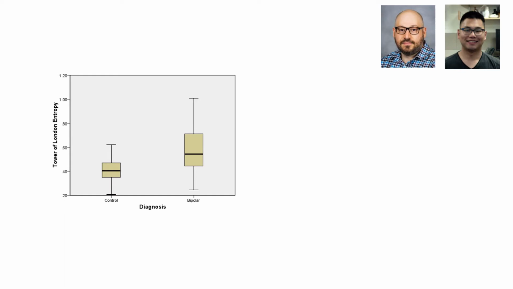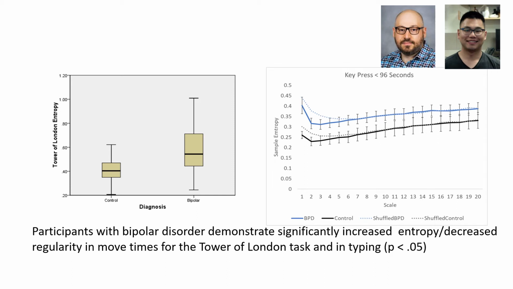And in work done with Alex Demos and John Bark, pictured here, we also looked at the irregularity or entropy of move times on the Tower of London task, and participants with bipolar disorder had significantly higher entropy of their move times on this task compared to control subjects. And this was also reflected in the entropy or the irregularity of their typing speed, where patients with bipolar disorder had significantly higher typing entropy compared to controls.